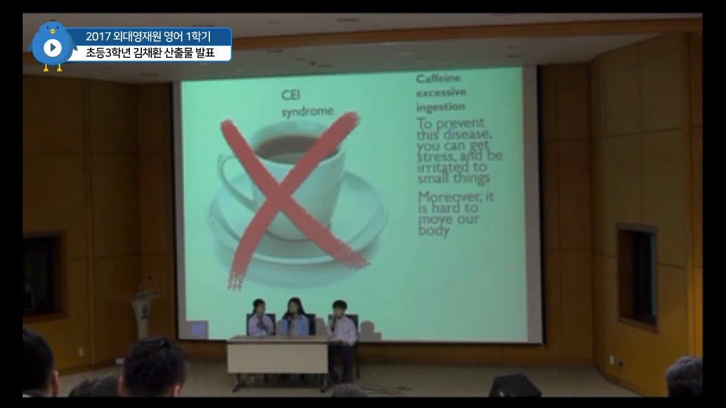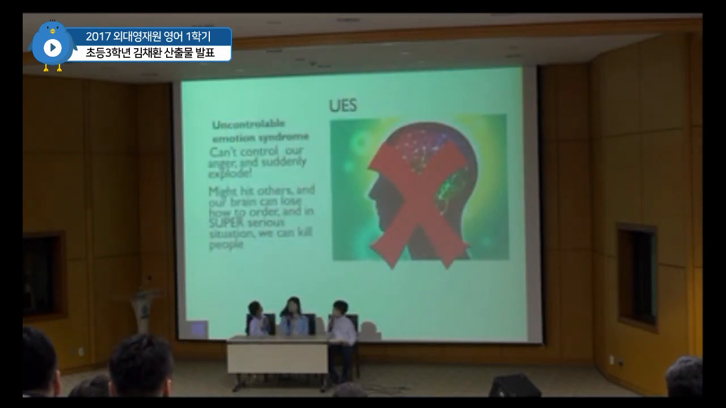The second disease is UE syndrome. UE syndrome stands for uncontrollable emotion syndrome. I thought of this disease because a lot of people don't know how to control their anger, but I have never heard of a disease called uncontrollable emotion syndrome.